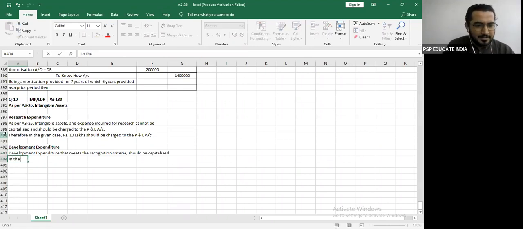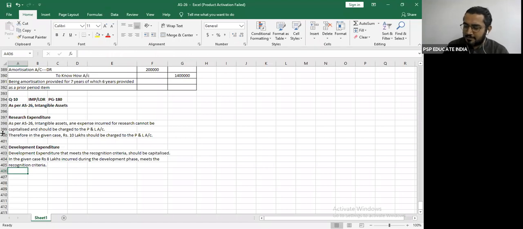In the given case, rupees 8 lakhs incurred during the development phase meets the recognition criteria.